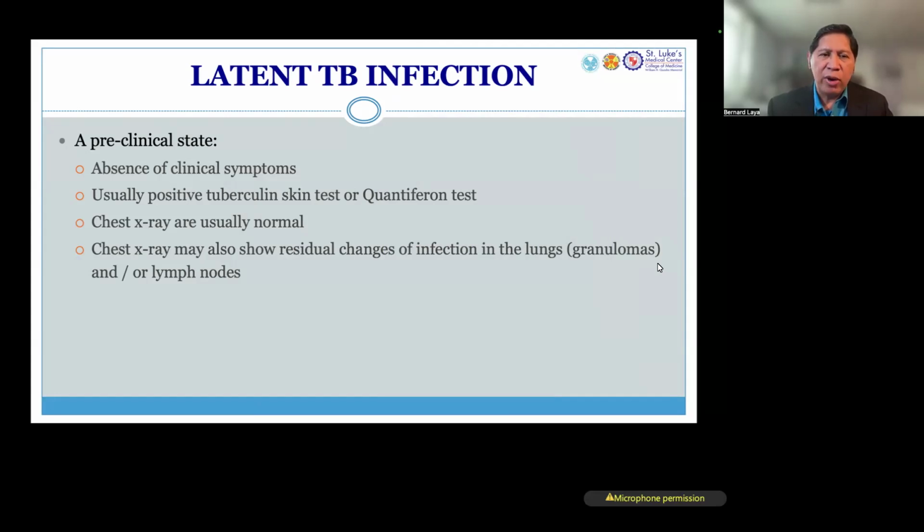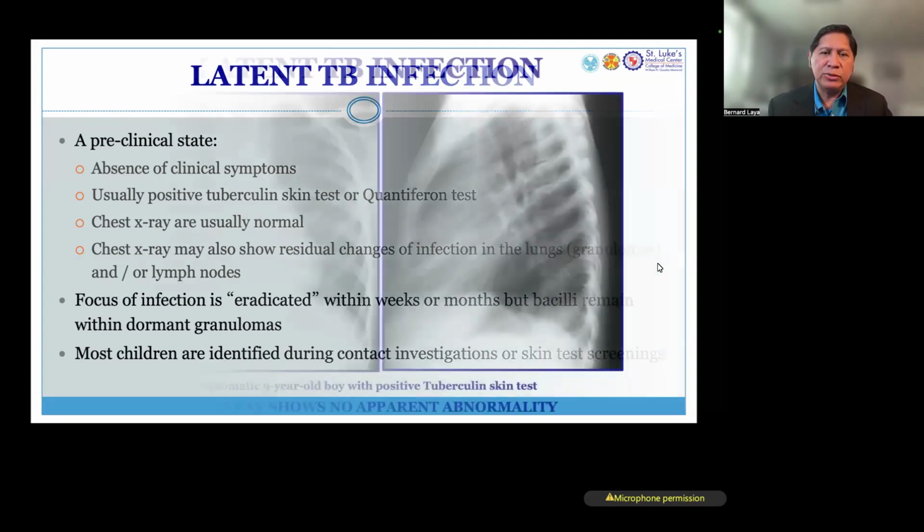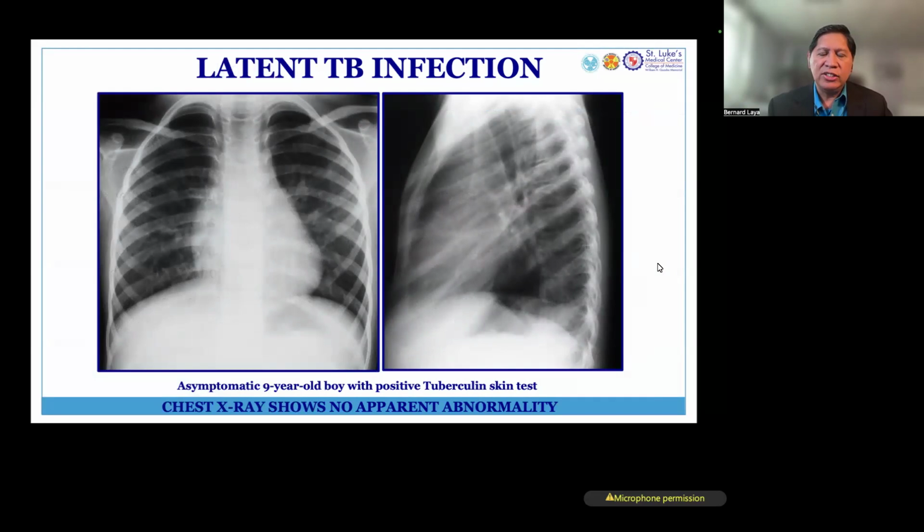The patient, however, does not have clinical symptoms, but it could manifest on the QuantiFERON test, TB skin test, etc. But the X-ray may or may not have findings. So it's quote unquote eradicated, but it's still there. Unless the patient is treated, the infection remains within the patient. So the X-ray could be normal. Here, we don't see any lung changes.